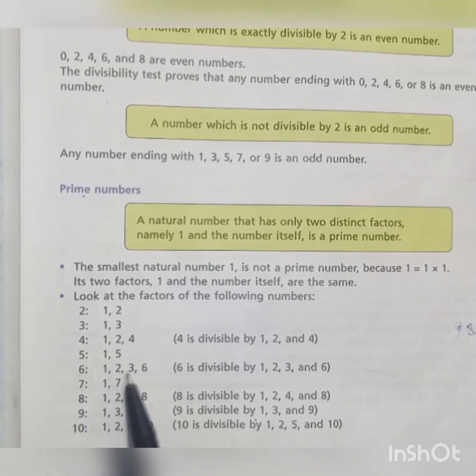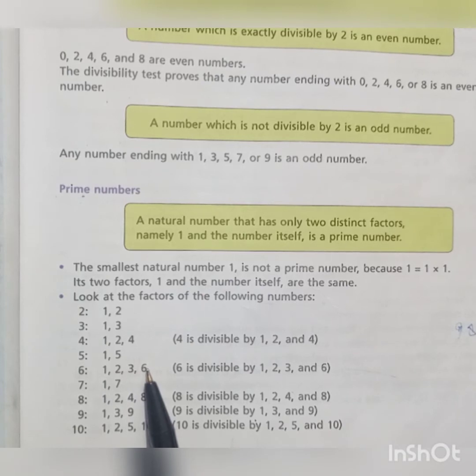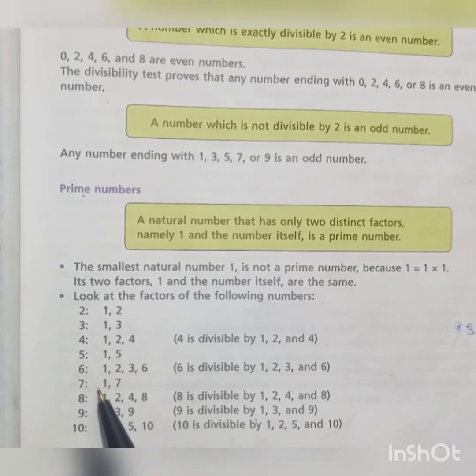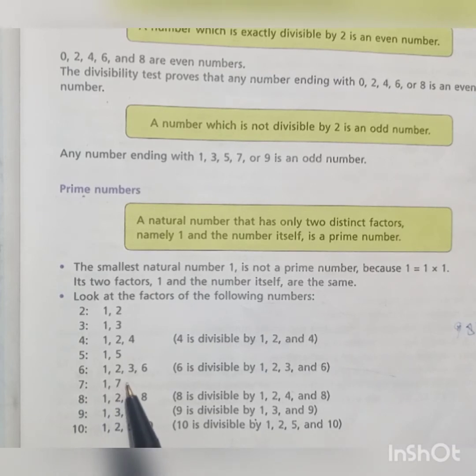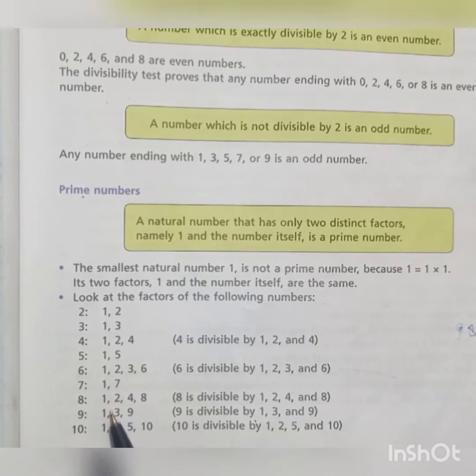Factors of 6 are 1, 2, 3, 6. This is not a prime number because it has more than 2 factors. And for the digit 7, the factors are 1 and 7. This is only 2 factors, which shows that the number 7 is a prime number, and so on.